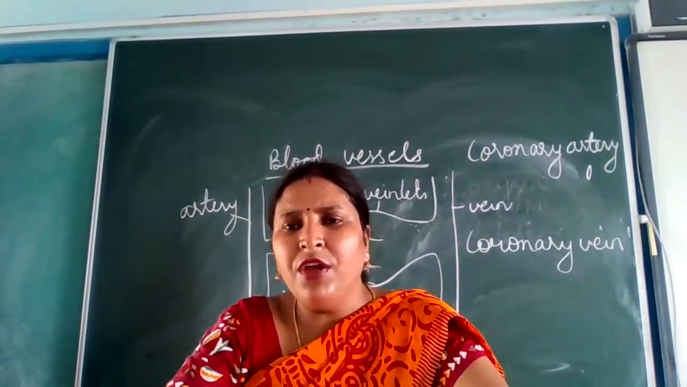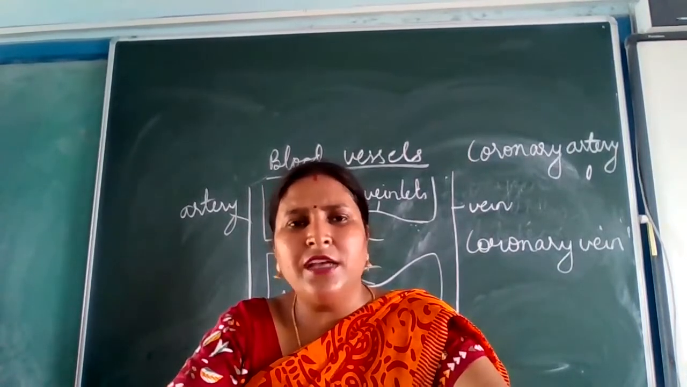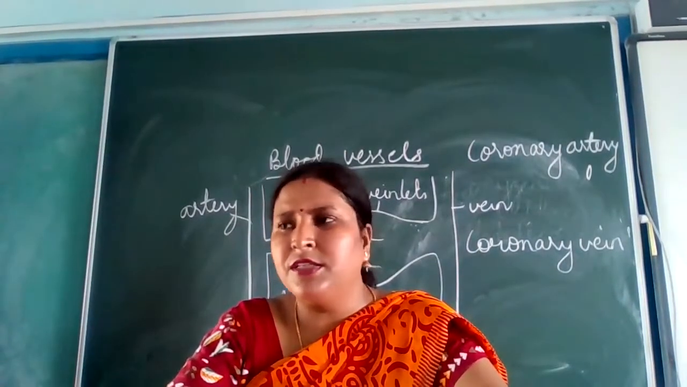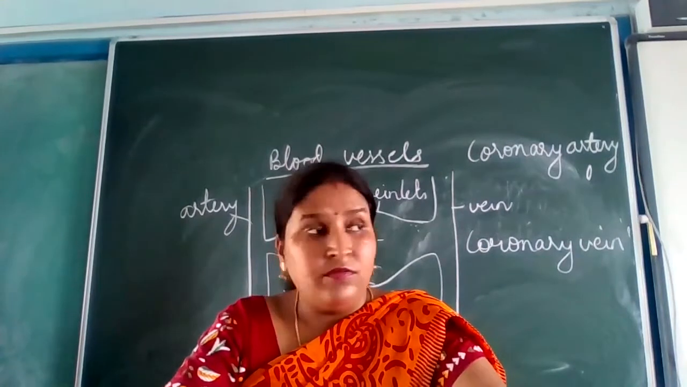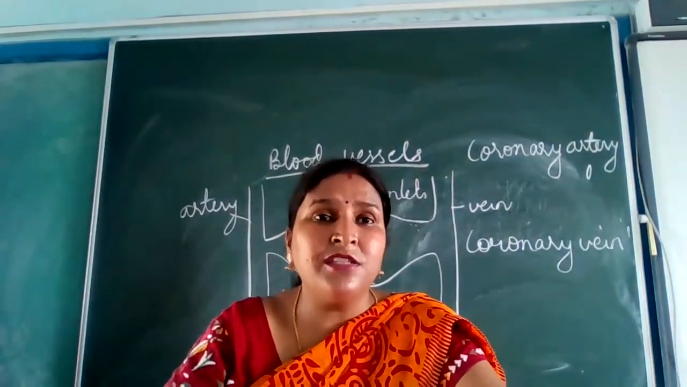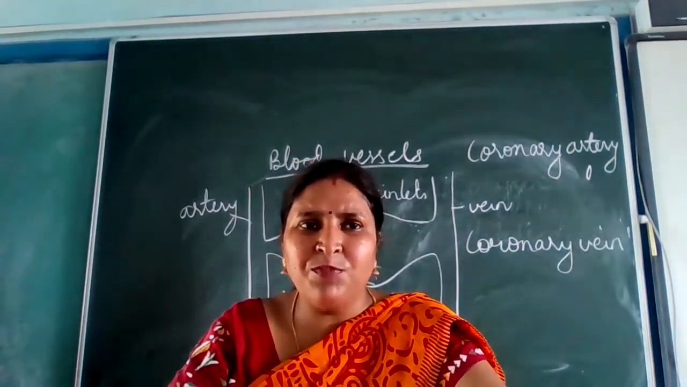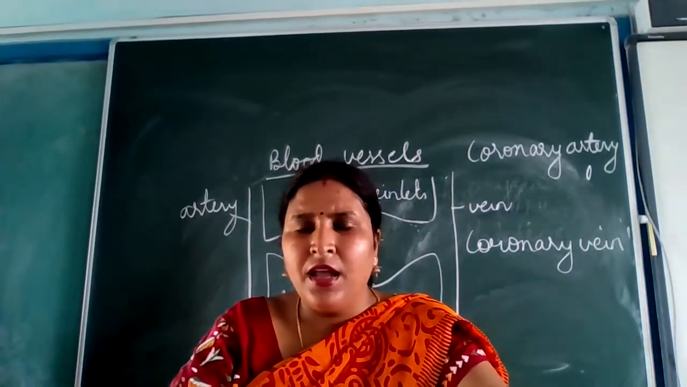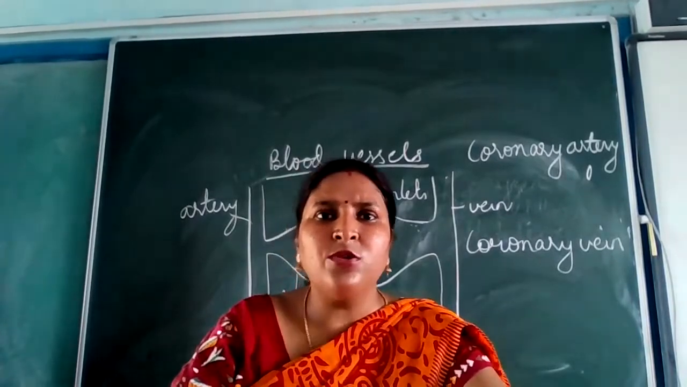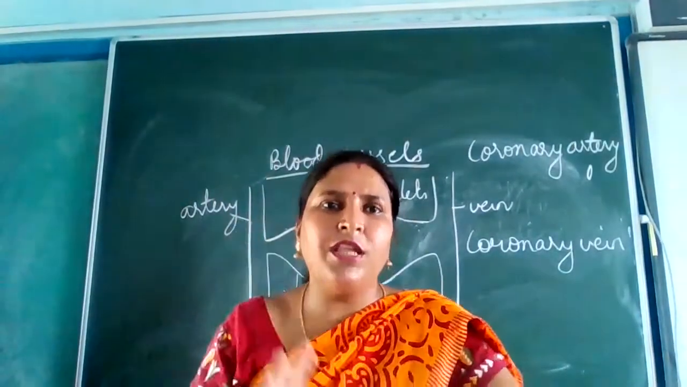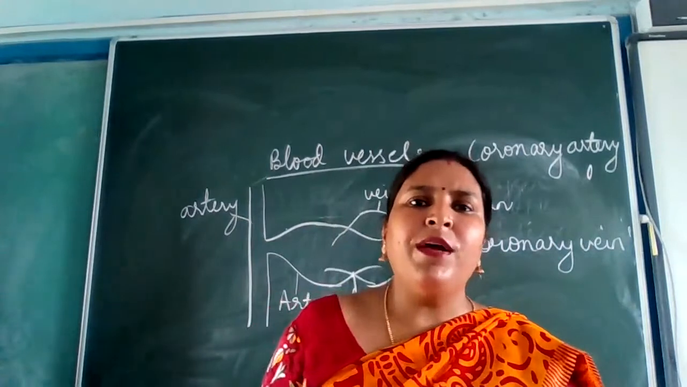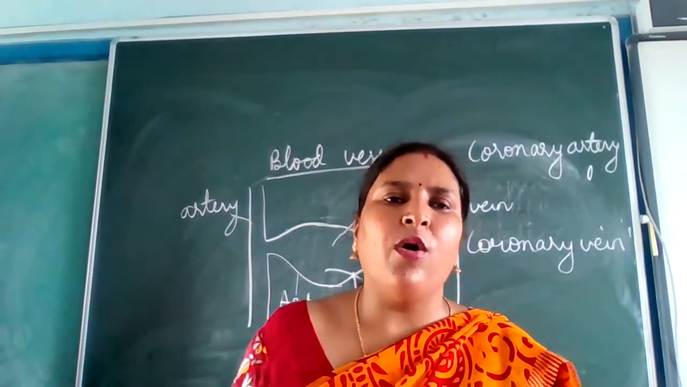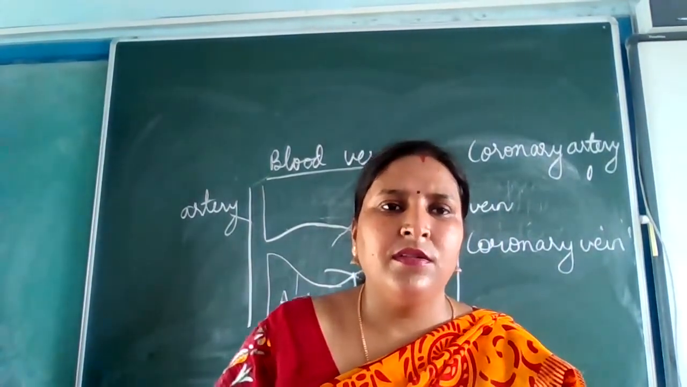Alveoli. Have you people learned about this in any of the classes? In class 7th, the respiratory system was there. You have studied the structure of lungs. There, the last air sacs, what we call the alveoli. So blood vessels present on the alveoli are called alveolar capillaries.